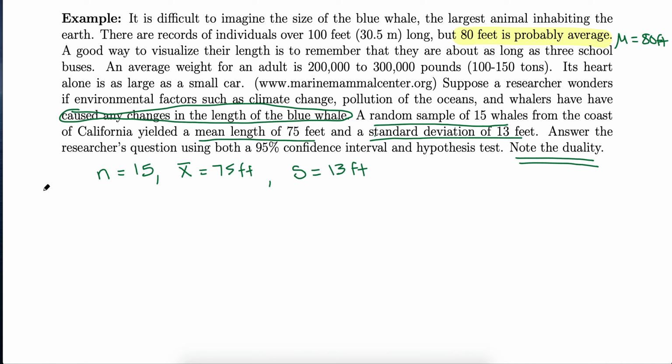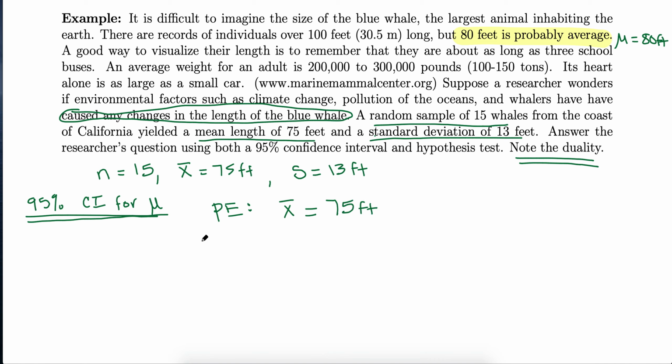So let's start off with our confidence interval first. Let's do a 95% confidence interval. And as a reminder, this is an interval to estimate mu, the population mean. So we need our usual pieces for a confidence interval. Our point estimate: if we're estimating the mean of the whole population, our point estimate was x bar, the mean of the data. No work required. They tell us that's 75 feet.